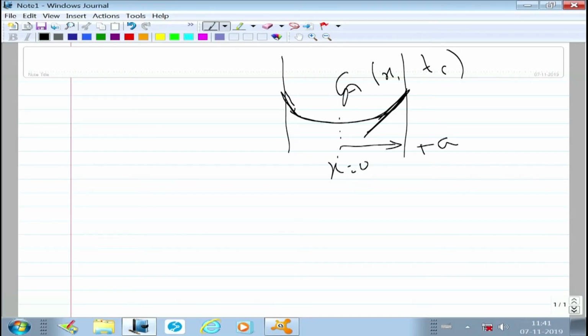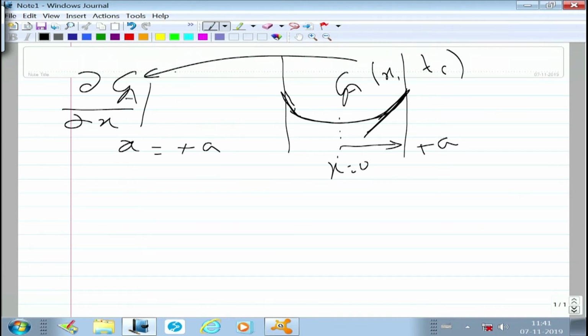Okay. So, we have Ca, we obtain dou Ca by dou x and calculate it at x equal to plus a, plugging in the solution that we have just seen. Multiply this by diffusivity, because this is a positive quantity, that is a flux.